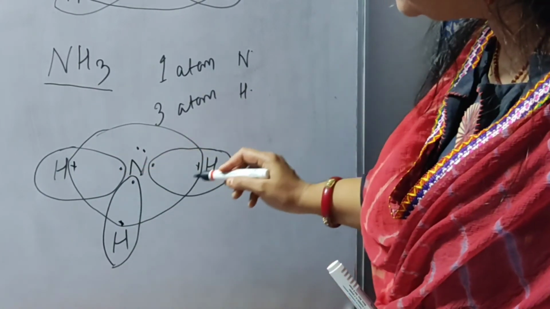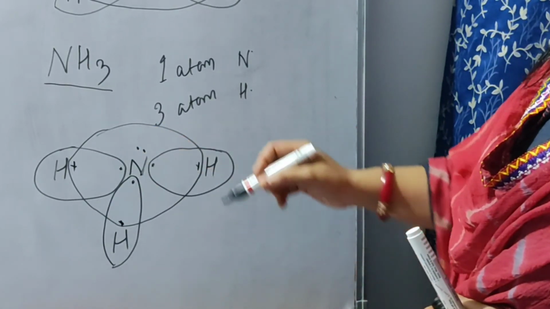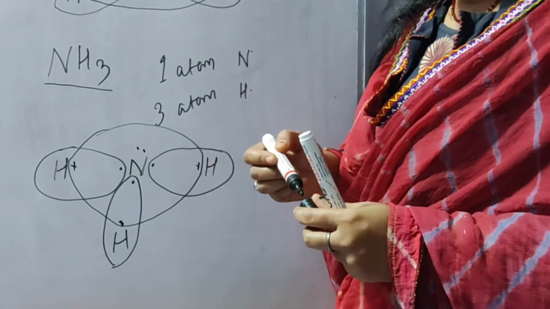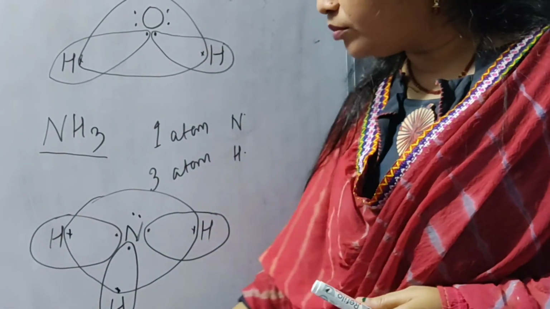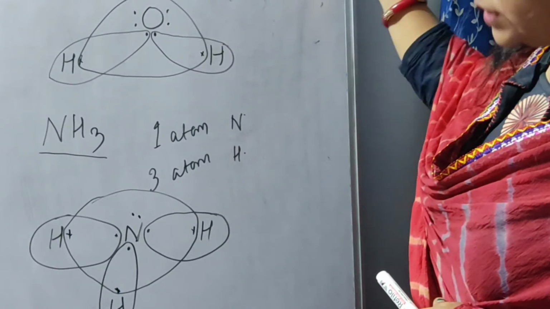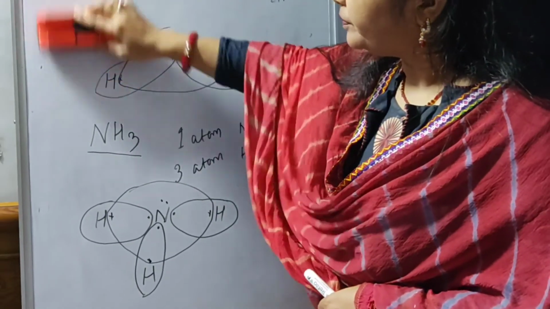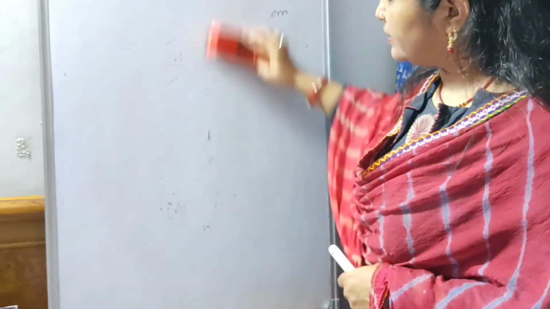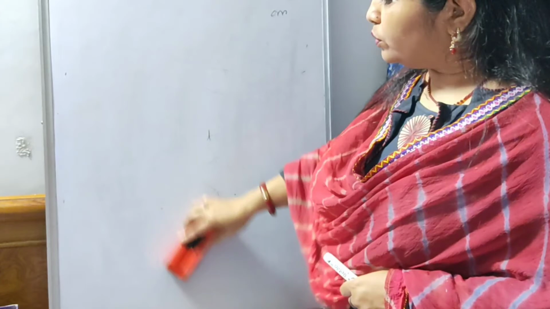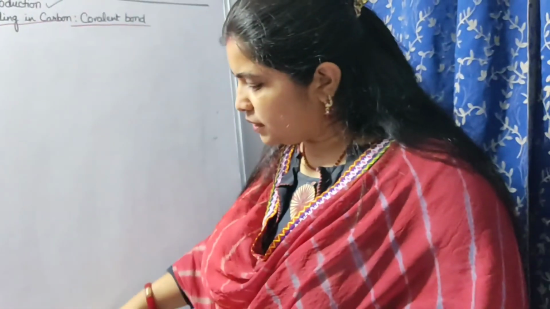It requires only 3 electrons, so it will share 3 electrons of hydrogen, and this is how you can show covalent bonding in water and ammonia. So this is how sharing takes place in case of ammonia and water.